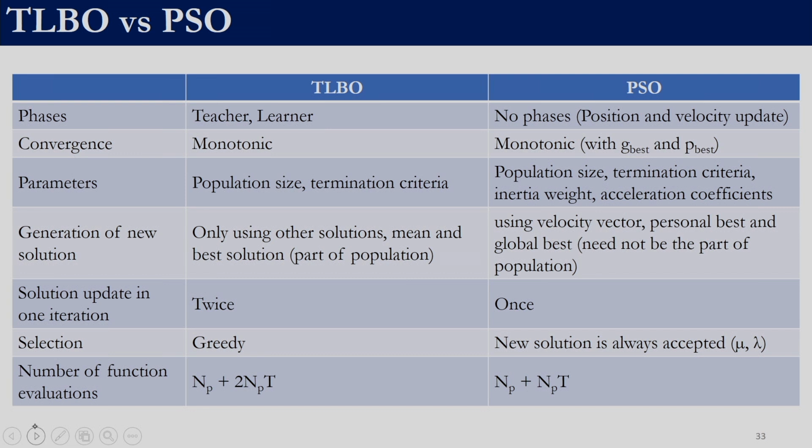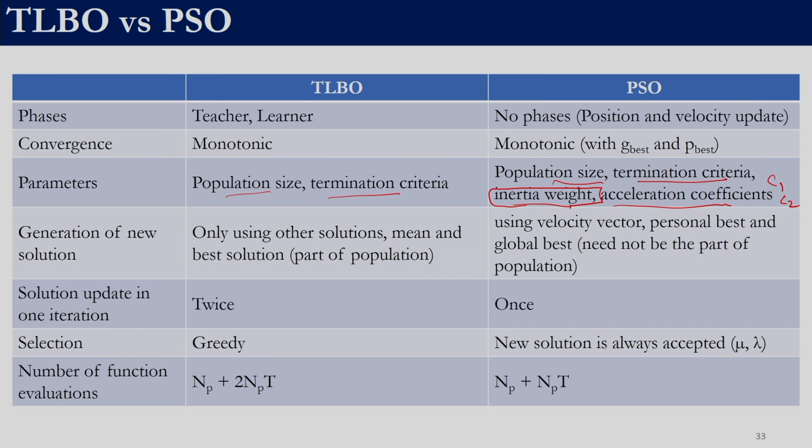So the parameters in TLBO were only two, population size and termination criteria, right. Over here we need to specify population size, termination criteria, inertia weight, and acceleration coefficients. So there are two acceleration coefficients, remember, C1 and C2. As we have looked into inertia weight, it can be kept constant, or it can be linearly varied, or we can use a damping mechanism, right.